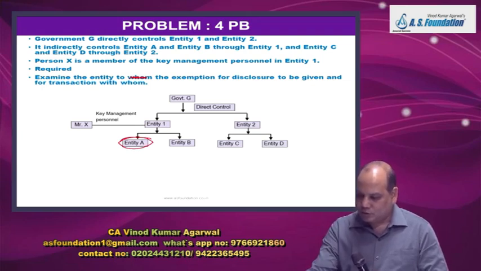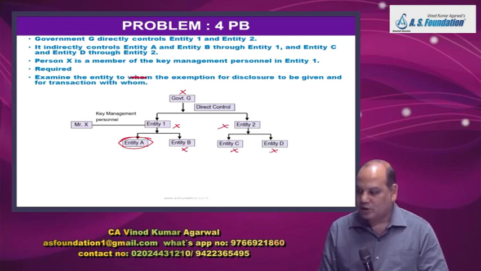Is it required to disclose transactions with the government? No. Other entities which are under the control of the same government? No. So entity A need not disclose transactions with either entity 1 or 2 or B or C or D. Okay.